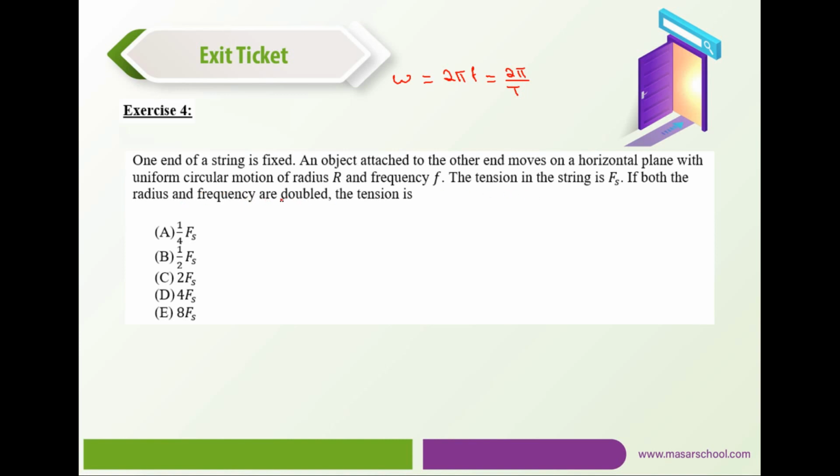So we're talking about doubling both the radius and the frequency, so the factor of change. Remember here, the factor of change can be used perfectly, unlike the Atwood machine. In the Atwood machine, the problem was in the numerator and in the denominator, because we have plus and minus, and that would break down the symmetry in the FOC method. Now the sum of forces is ma. Ignoring the other forces on a horizontal plane, let me directly proceed to the case where the force causing the centripetal motion is Fs, and this should be equated to mv squared over r.